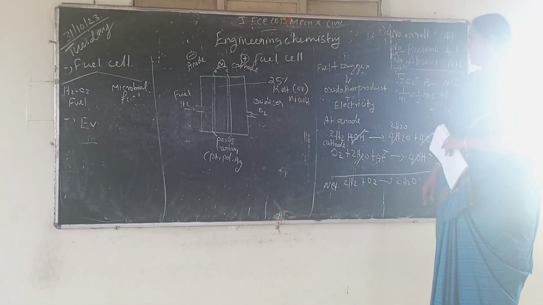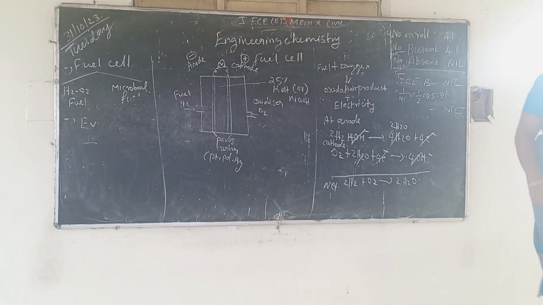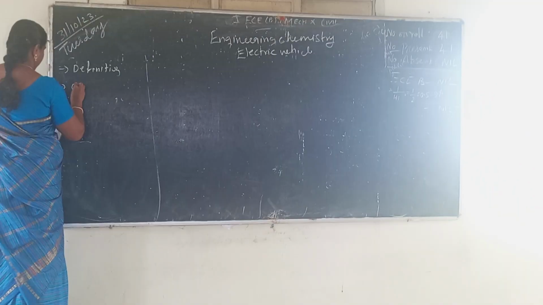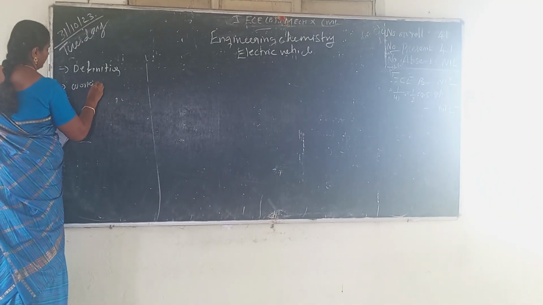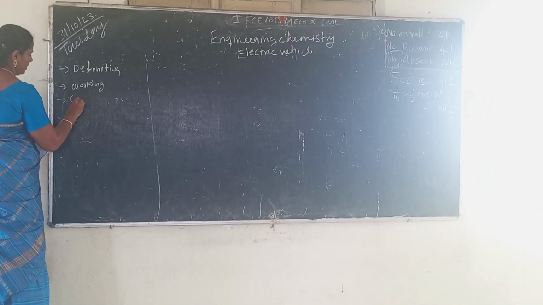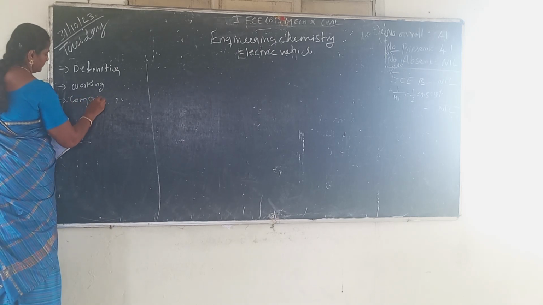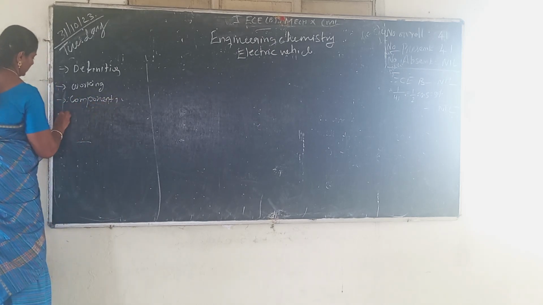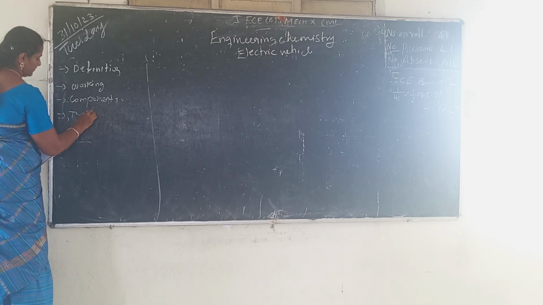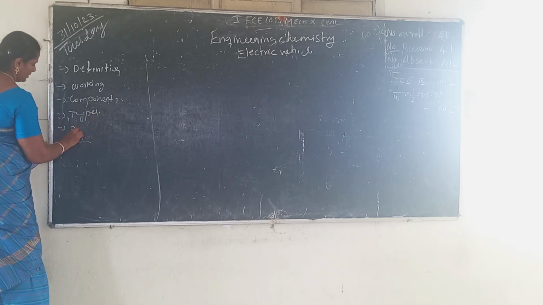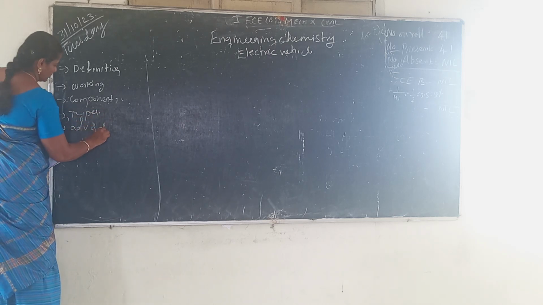Next one, electric vehicle. That one, component. Next one, types. Last one, advantages and disadvantages.